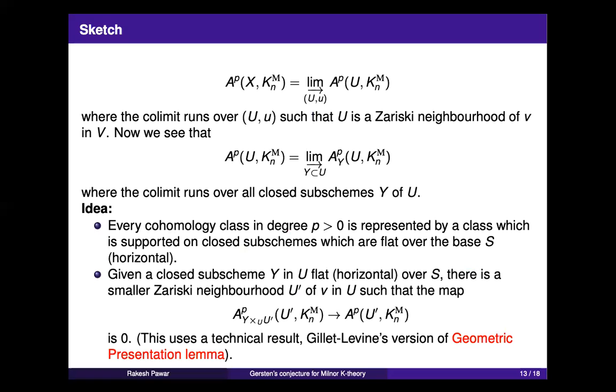What I mean by that is you take the special fiber of Y, and the codimension of the special fiber of Y inside the special fiber of U is positive. This is the assumption that you want to replace the flatness with. With that assumption, you can replace U by a Nisnevich neighborhood of U and S by a Nisnevich neighborhood, and you have the same sort of diagram. If my base is Henselian, then I don't have to worry about the base. That's why the assumption of the base being Henselian.